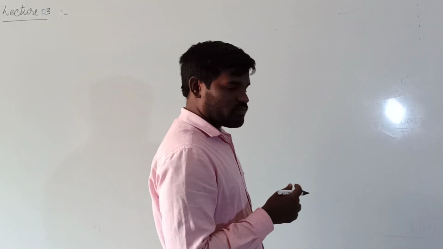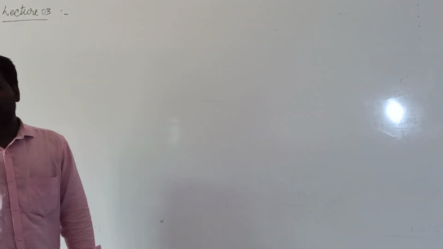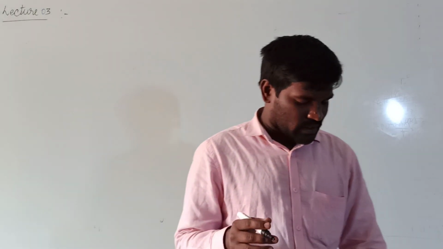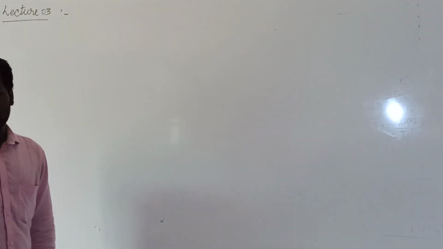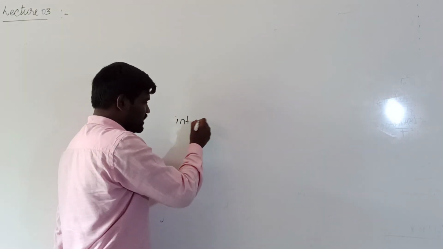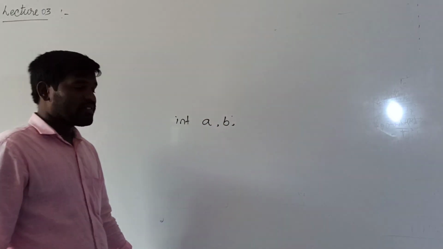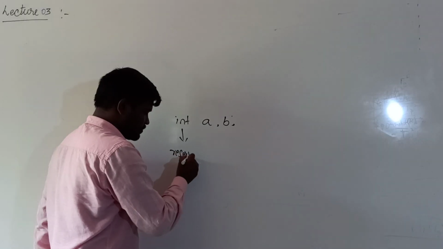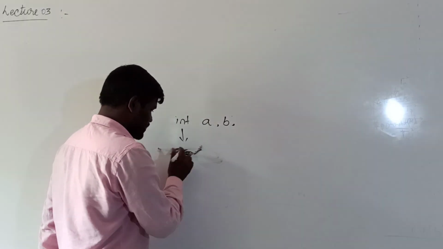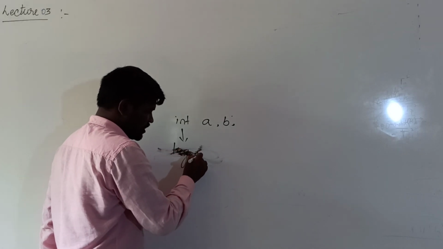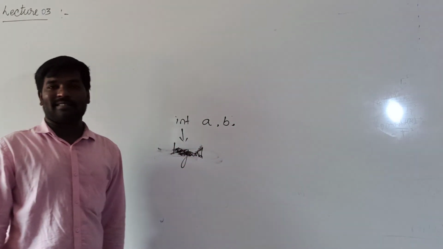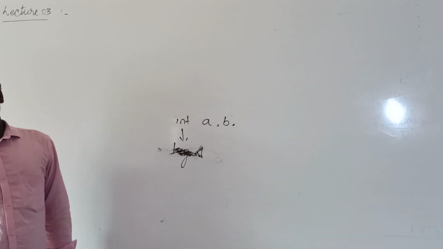We already discussed the first one, keywords. That is a sequence of characters which gives a special meaning to the compiler. Identifier means the name given to the programming elements such as variables. For example, if I declare int a, b, here int indicates integer, so it is a reserved word or keyword. Keywords are also called reserved words. Here the names of the variables are a and b, so they are called identifiers.